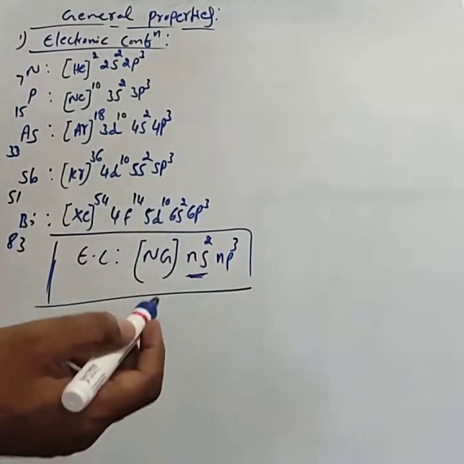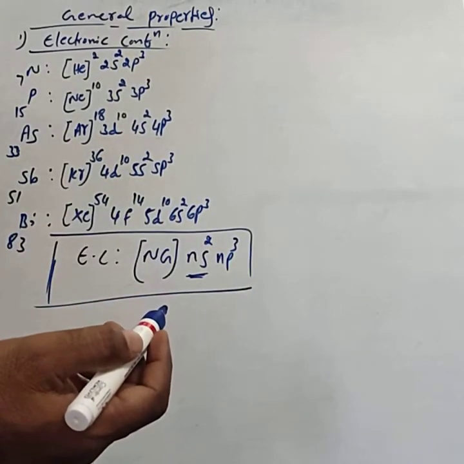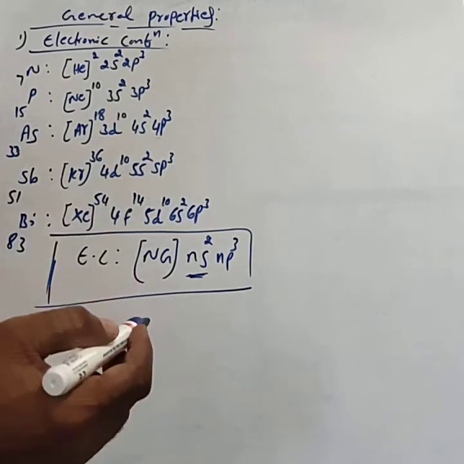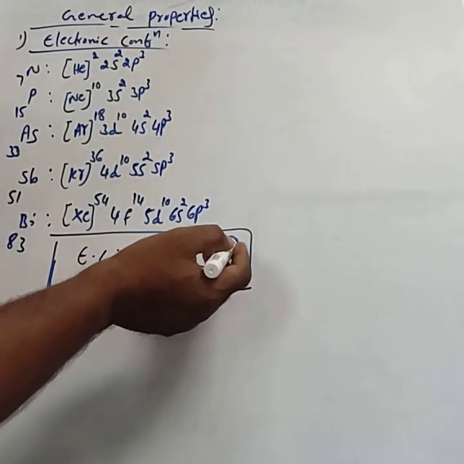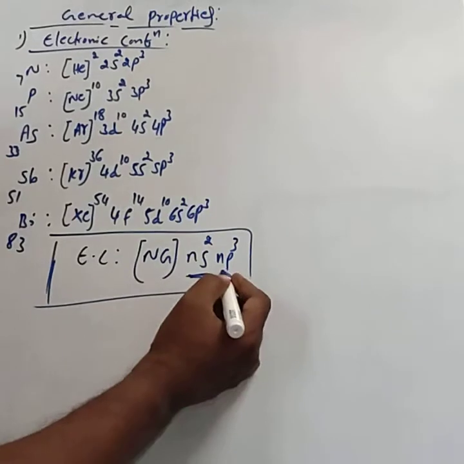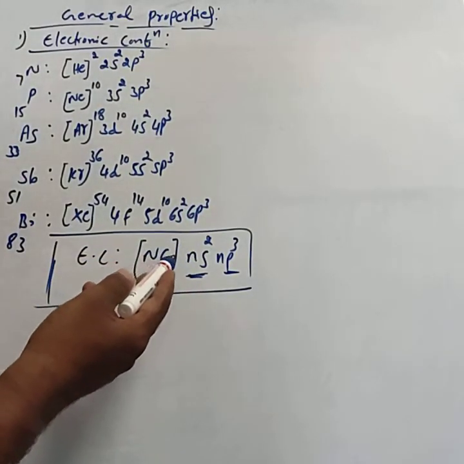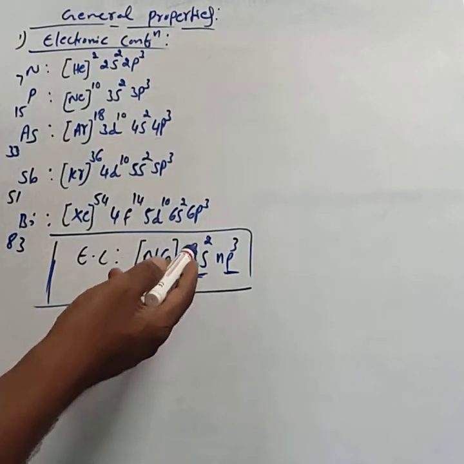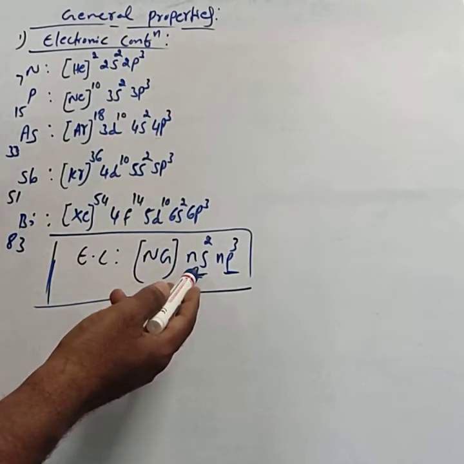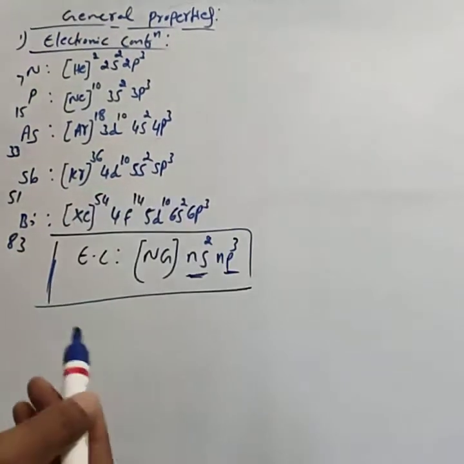A p subshell can accommodate a maximum of 6 electrons, but 15th group elements contain only 3. It is called half-filled. That is, the 15th group element configuration is characterized by a completely filled s orbital and half-filled p orbital.